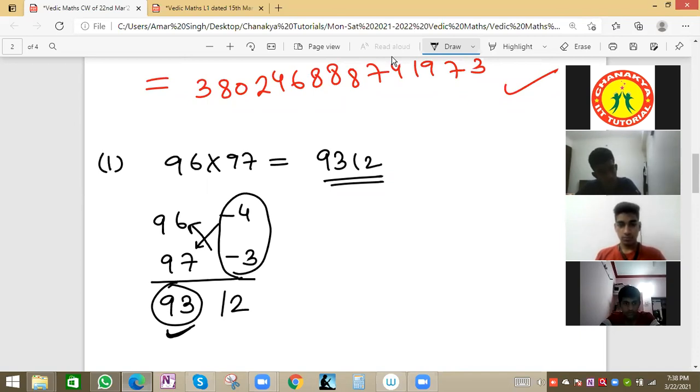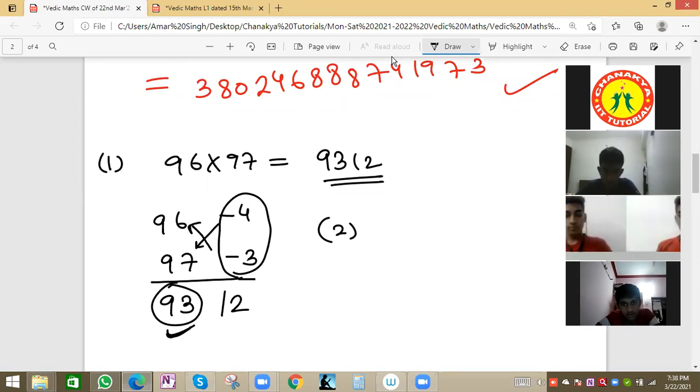Suppose we have the next one, the second one. First note down this one. Sir, I have a doubt, sir. Note it down first, just a minute, then we'll see the next one. No problem.